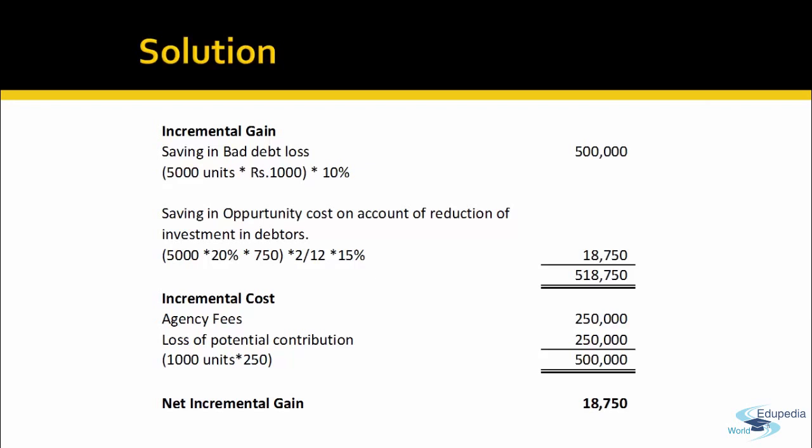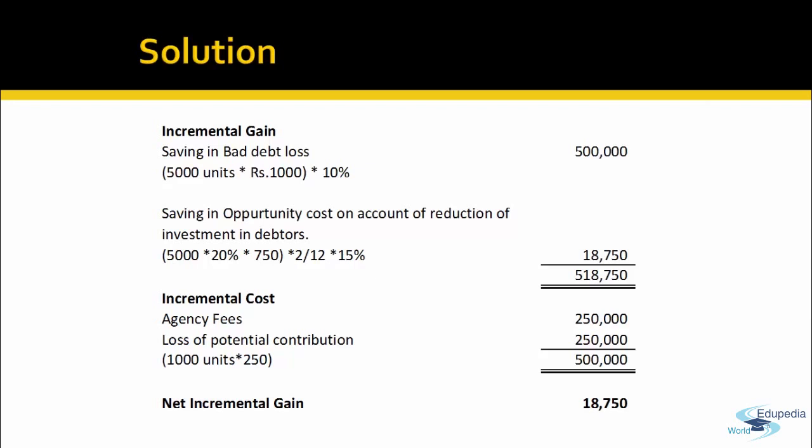The incremental cost includes the agency fees of 2,50,000 and also because the company will not sell goods to the 20% debtors which are identified by the credit agency as potential bad debt losers. So 5000 units into 20% is 1000 units. There's a 250 rupees contribution per unit. So for 1000 units, it will be 2,50,000. There's a loss of contribution on that. 5 lakh rupees is the incremental cost.